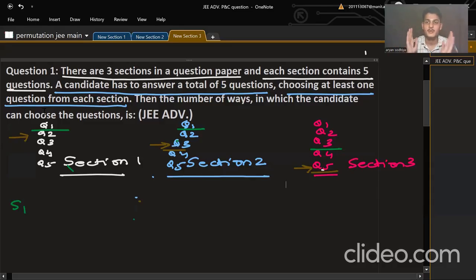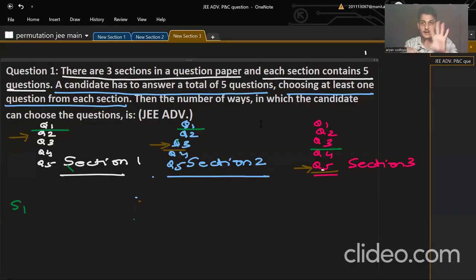That is the minimum requirement. That should happen. Then the number of ways in which a candidate can choose the questions: you need to select 5 questions from these 15 questions, and one from each section. First of all, that is the minimum requirement. And apart from that, 2 questions are left because 3 questions are selected. Now you need to select 2 more questions that can be from any section.